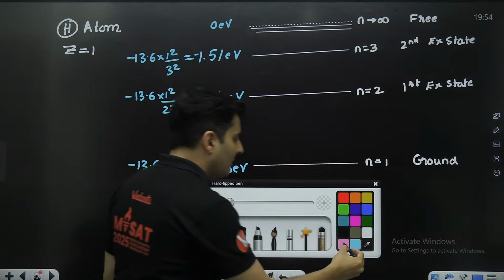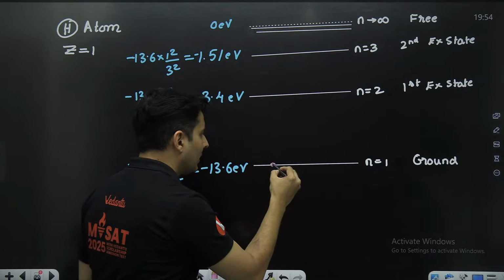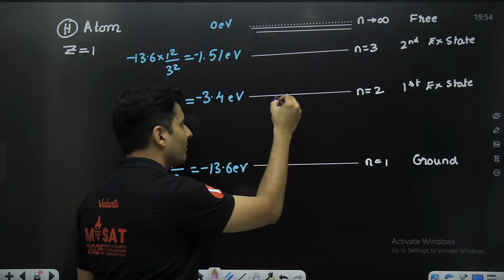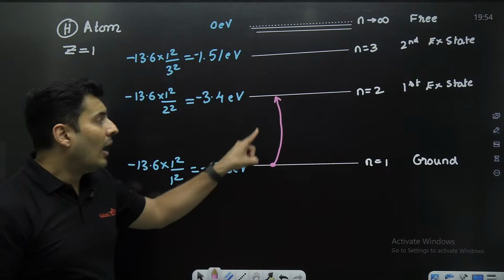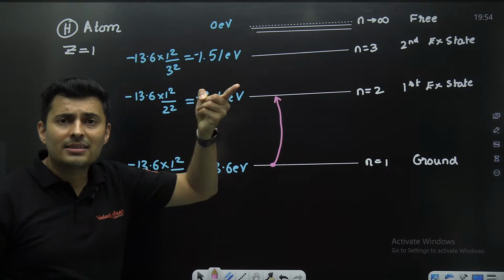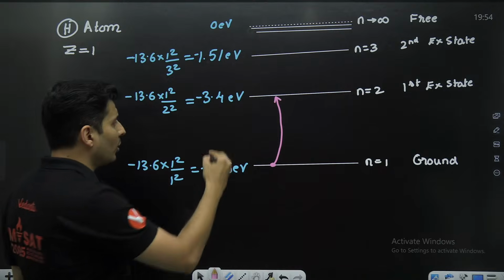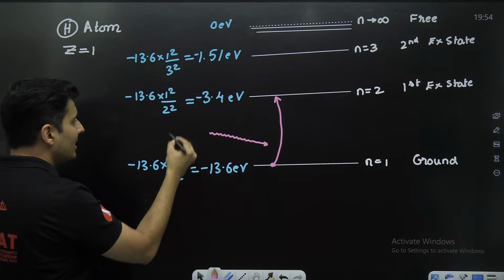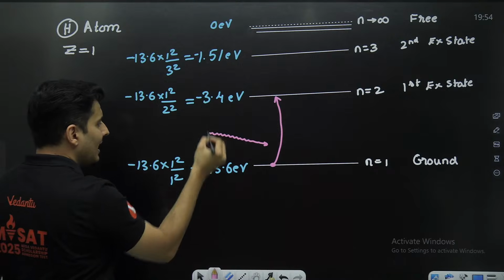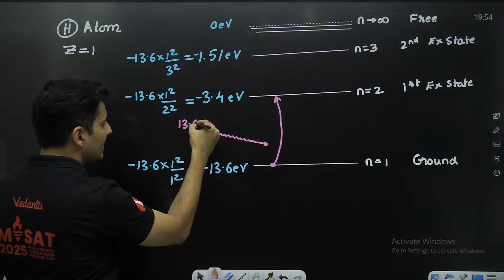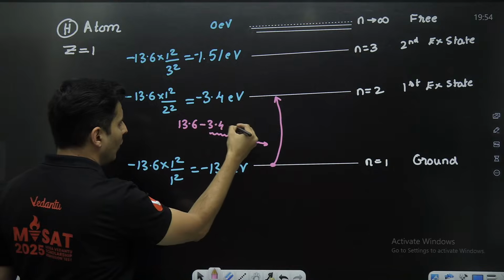Now, imagine if I have an electron here and I take it over here. How much energy will be needed to move it from here to here? Can you guess? I will need a photon. This is high, this is low. So it will be basically 13.6 minus 3.4.